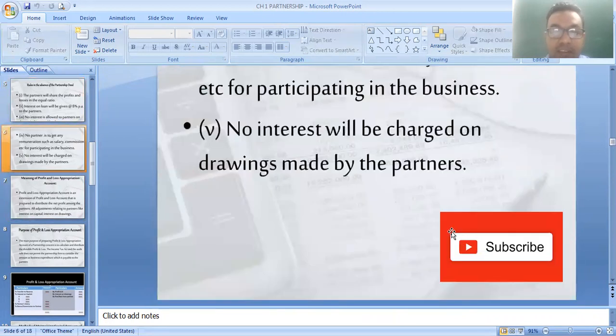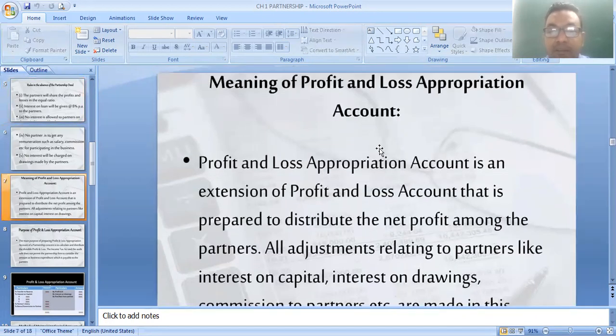Now our next topic is the meaning of profit and loss appropriation account. Okay, this is a new account for you. In class 11, for the final account of a sole proprietorship, you have to prepare trading account, profit and loss account and balance sheet. But in a partnership form of business organization, you have to prepare one more account, that is profit and loss appropriation account. Now in this video we learn what is the format, meaning, and purpose of preparing this account.